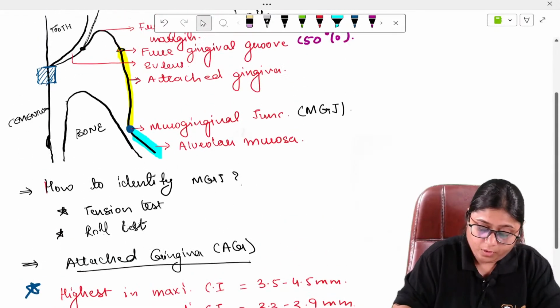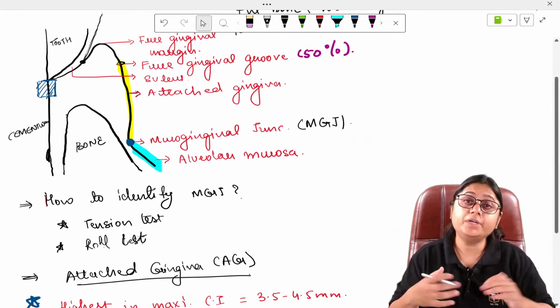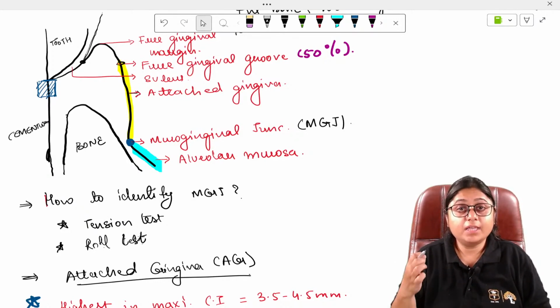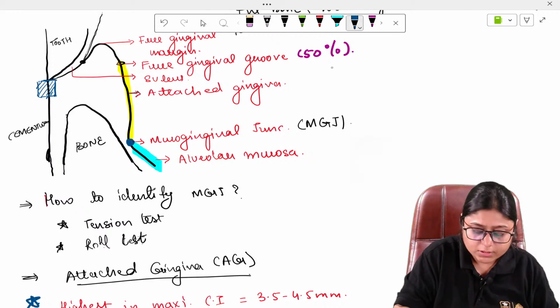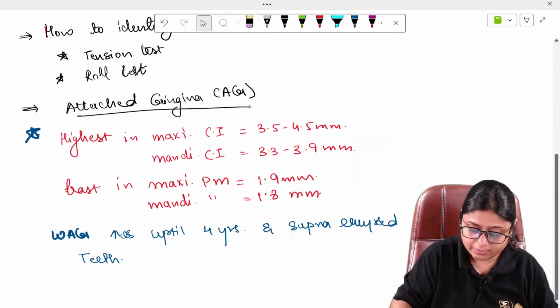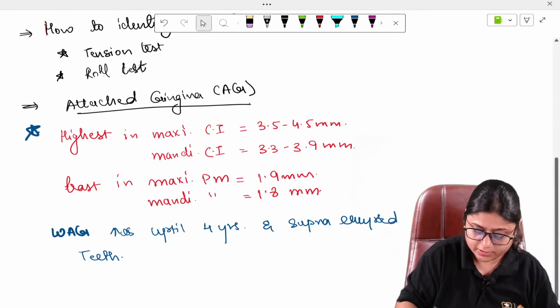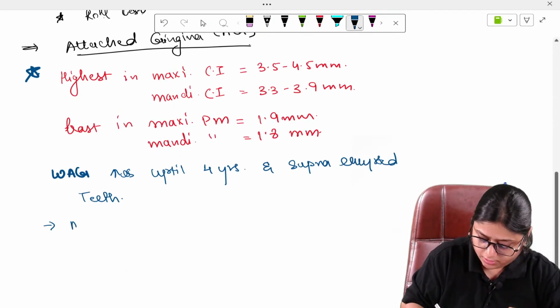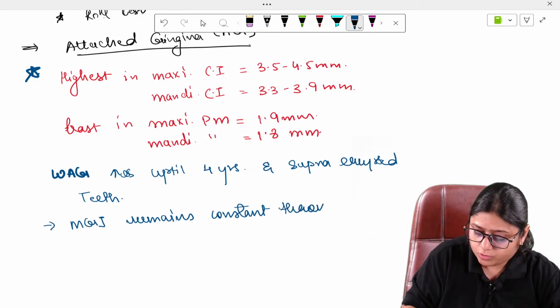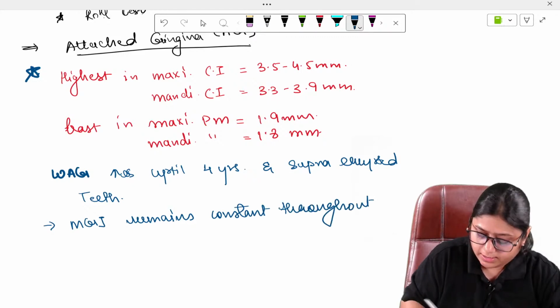Now, what happens here? How does the width of attached gingiva increase? The width of attached gingiva increases because the mucogingival junction is constant throughout life. This is another important point related to mucogingival junction. The mucogingival junction remains constant throughout life.